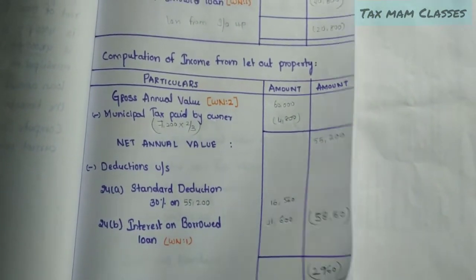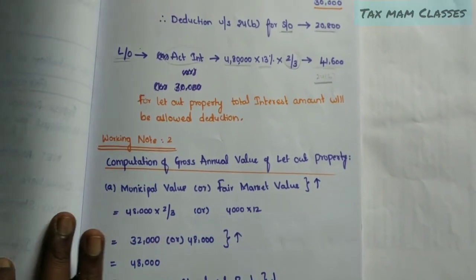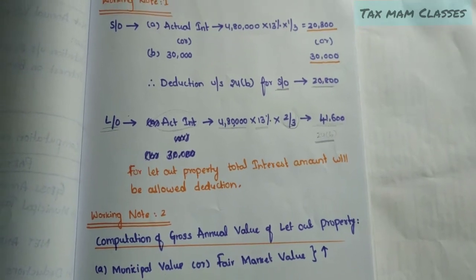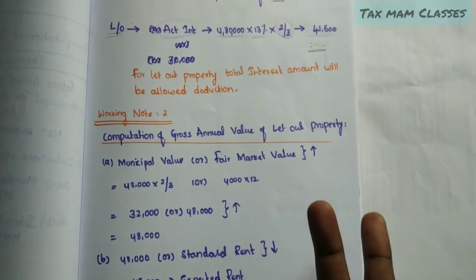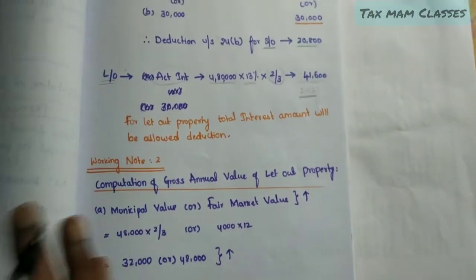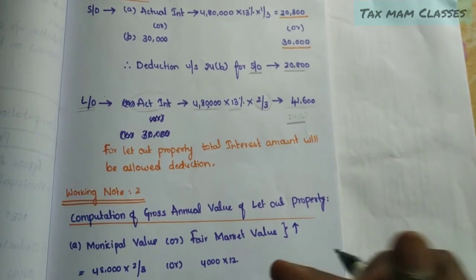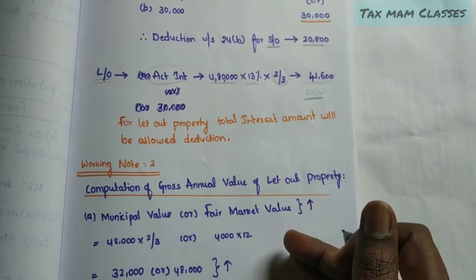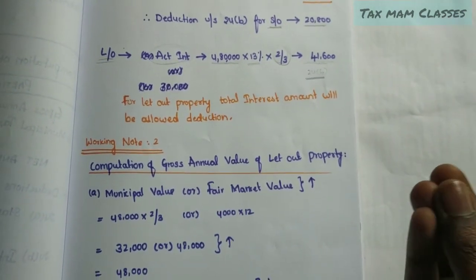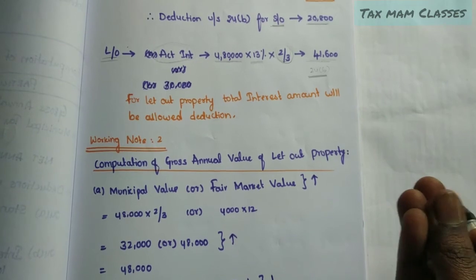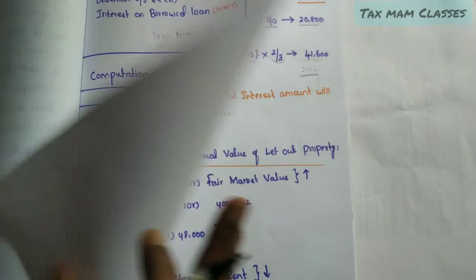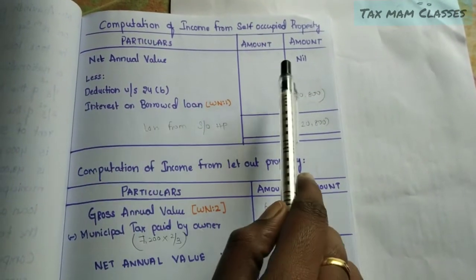So this is the procedure for how we have to do such types of problems where a part of the property is self-occupied and part of the house property is let out. We have to compute two different statements, that means we have to show them in two different tables, and we have to compute two different working notes for the gross annual value of a let out property and the gross annual value of a self-occupied property. You can give a working note number 3 and just give a point that the gross annual value and the net annual value of a self-occupied property will be nil, so that you can explain why you are taking the nil amount.